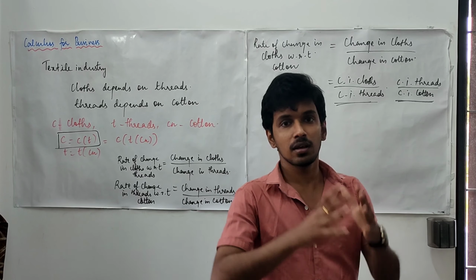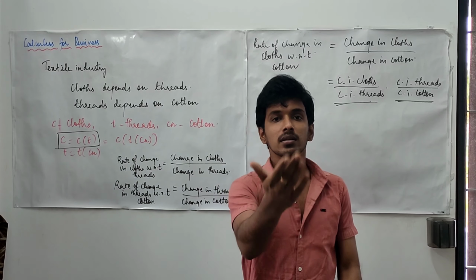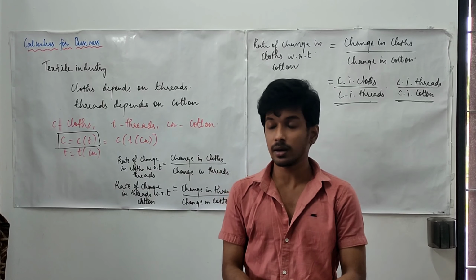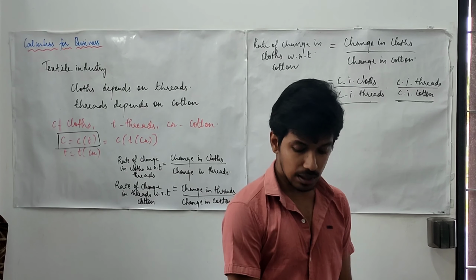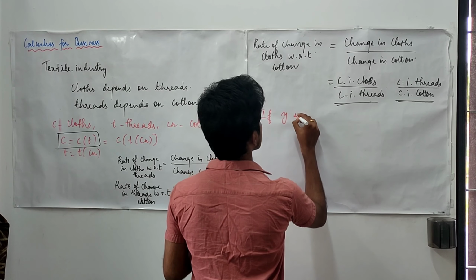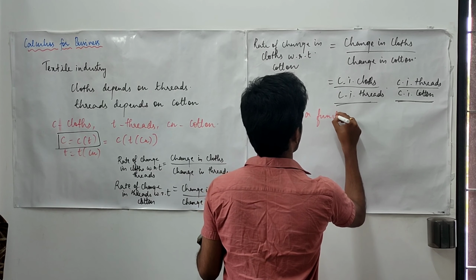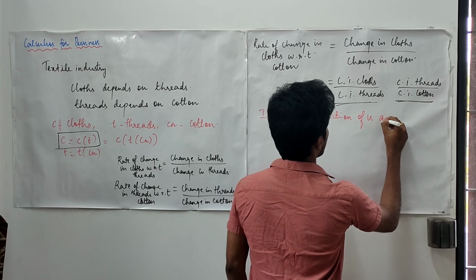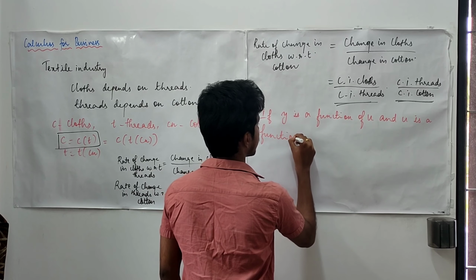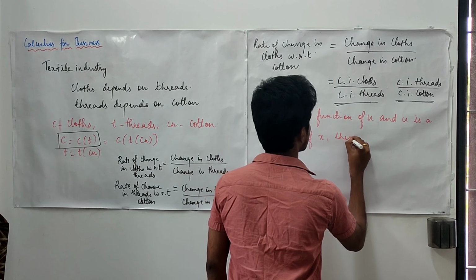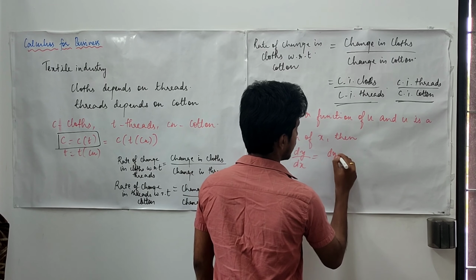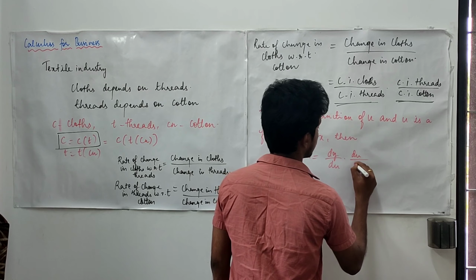So I have given you an instance where chain rule is used, and you may frame any kind of example of this sort. Technically speaking, if y is a function of u and u is a function of x, then dy upon dx is written as dy upon du times du upon dx.